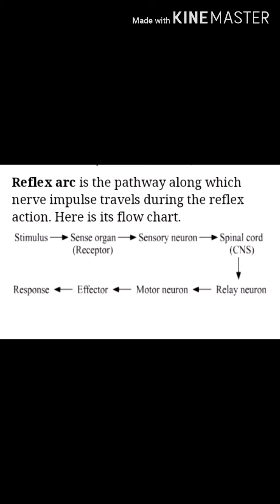The spinal cord interprets the stimulus and gives commands to motor neurons, and motor neurons convey the motor command to effectors, and effector organs give the response, producing a movement of some muscles or secretions from a gland. So here is the flow chart showing the reflex arc.